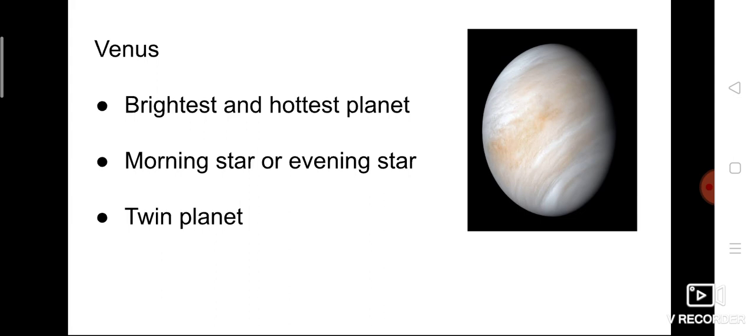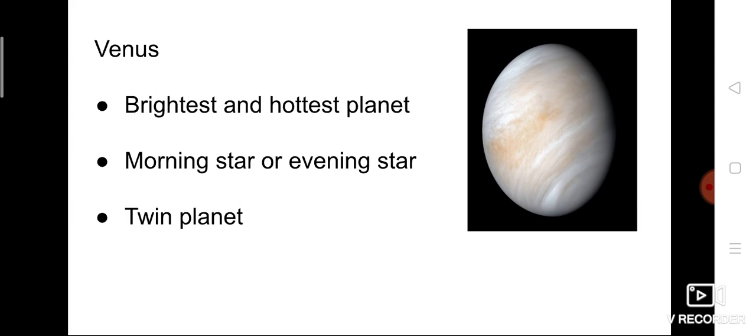Venus is also called the morning star or evening star. Why are they calling it the morning star or evening star? Because we can see Venus shortly before sunrise or shortly after sunset. Hence it is called the morning or evening star.